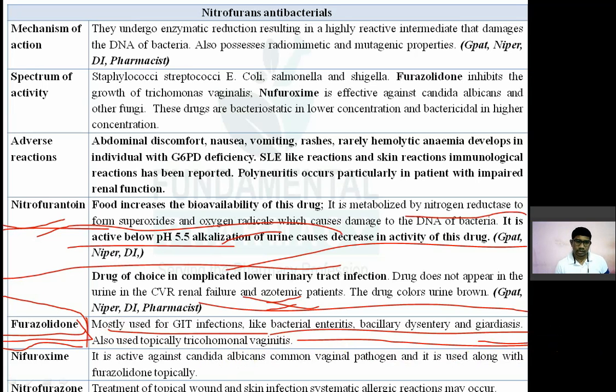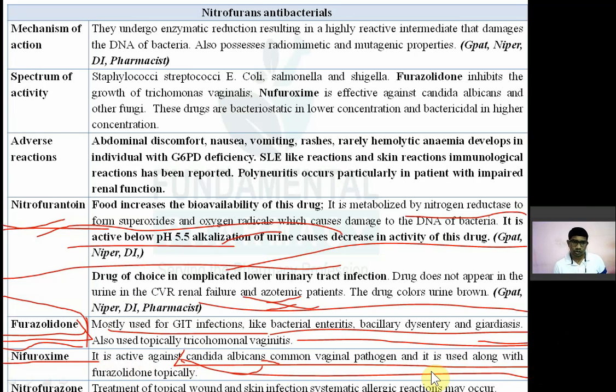So then next one is nefuroxime. So it is a selective agent for antifungal. It is a selective drug for Candida albicans. It is a common vaginal pathogen. That means most of the infections of the vagina are caused by Candida albicans. So this nefuroxime is a selective drug used for Candida albicans. It is used along with the furazolidone topically also.